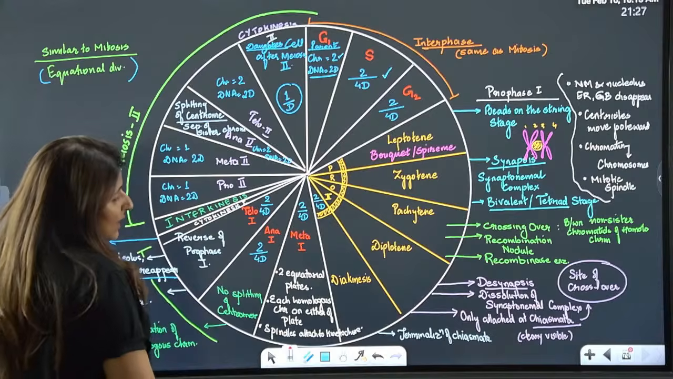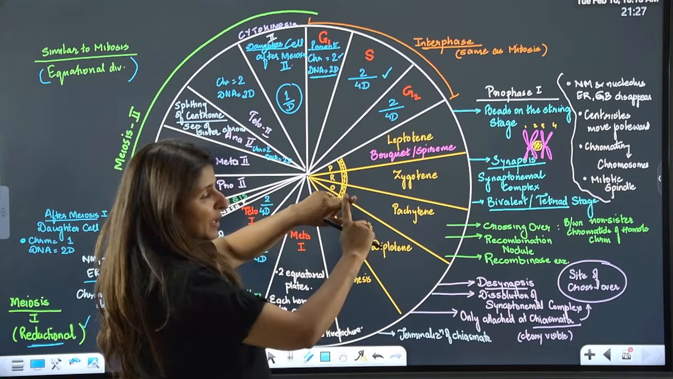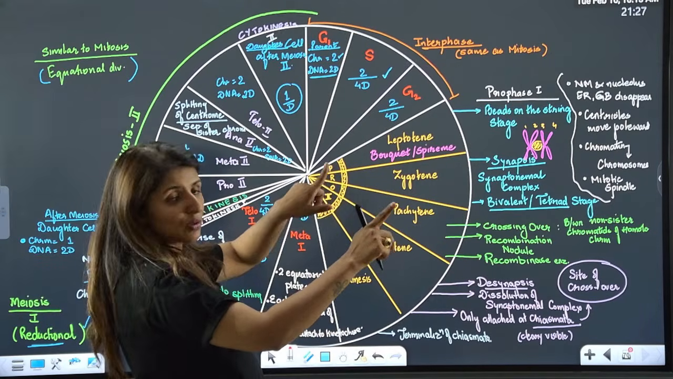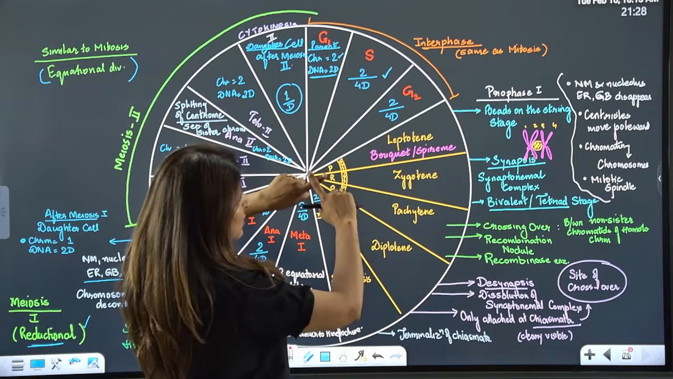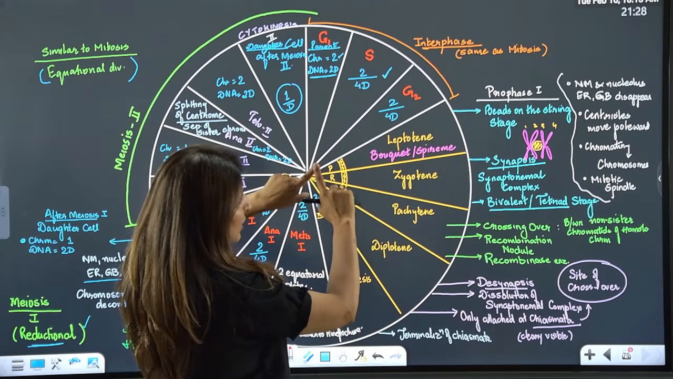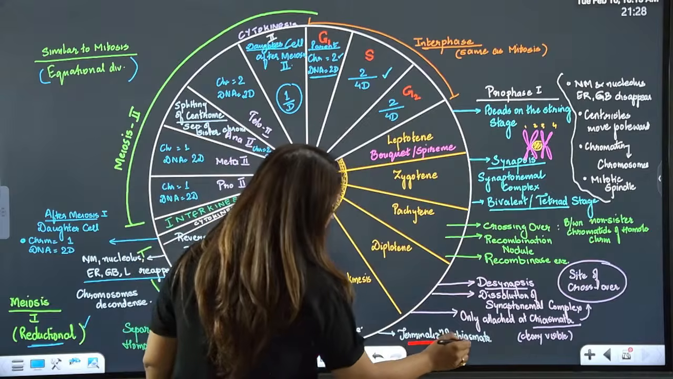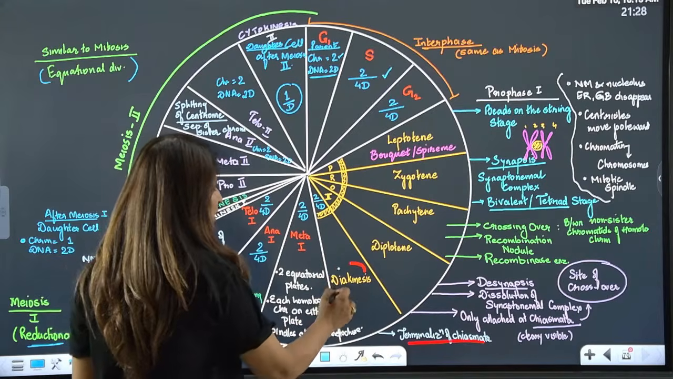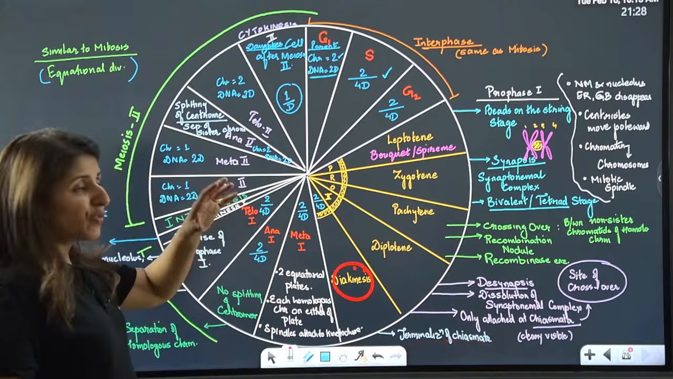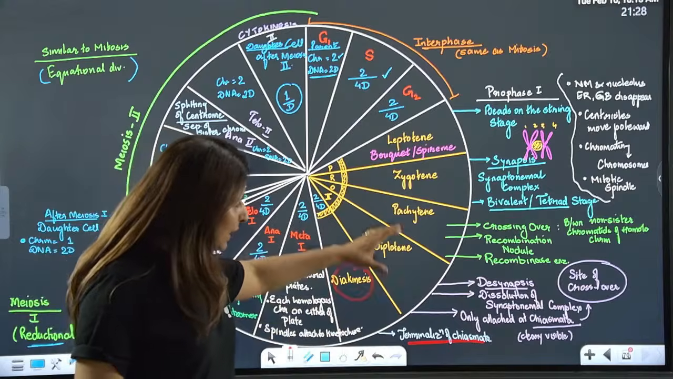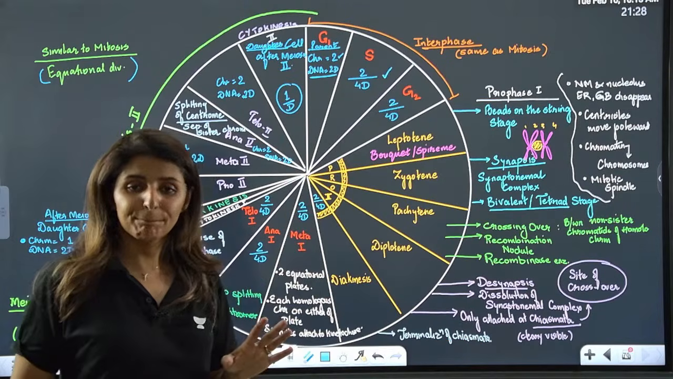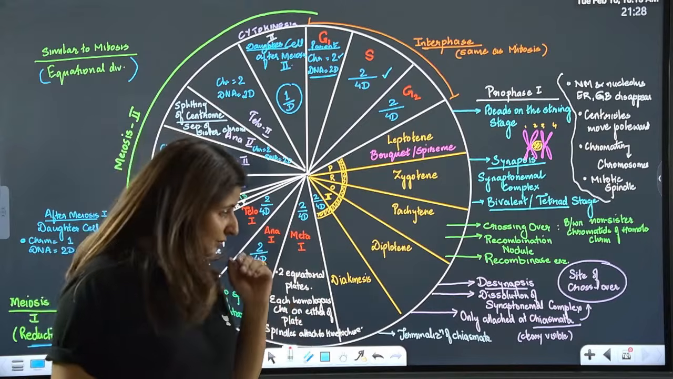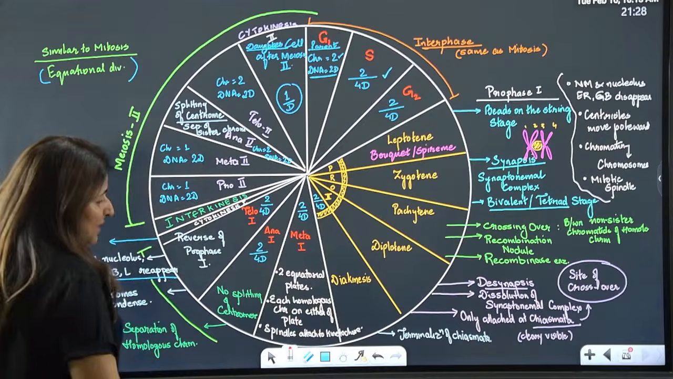And last but not the least, finally the chiasmata, this point of attachment, will also detach. Gradually this chiasmata is going to move towards the tip and gradually it is going to separate. So terminalization of chiasmata occurs during diakinesis. We have already seen many questions around this topic in the format of match the following. Yes? Now coming on to metaphase.